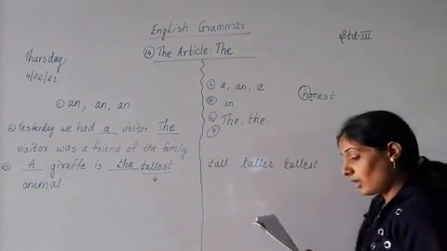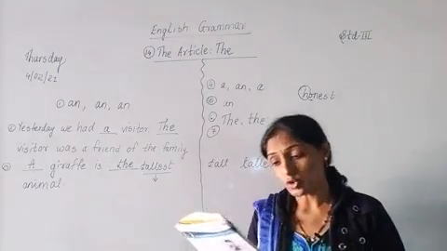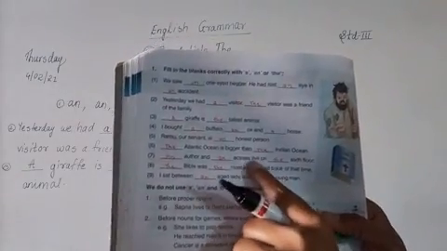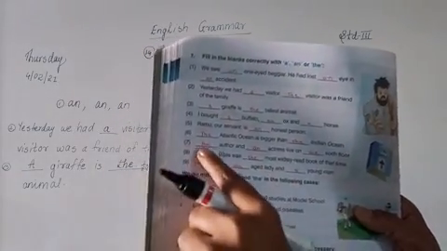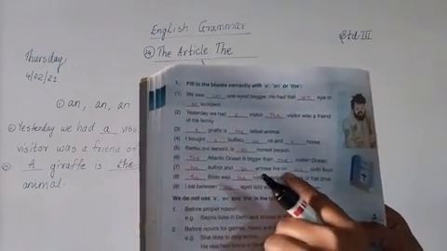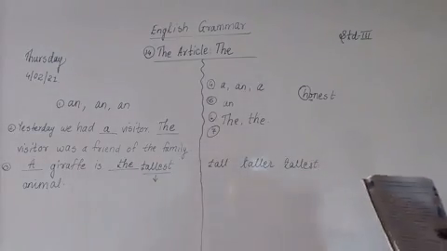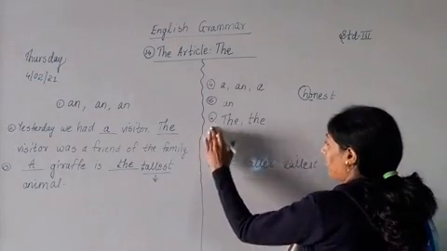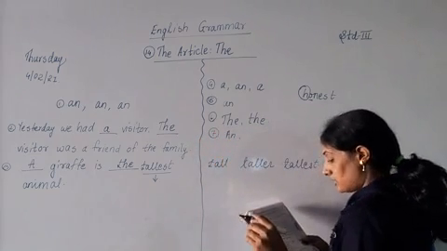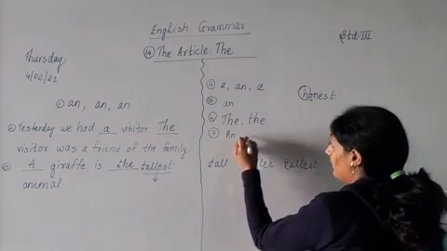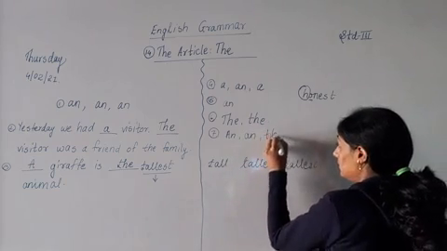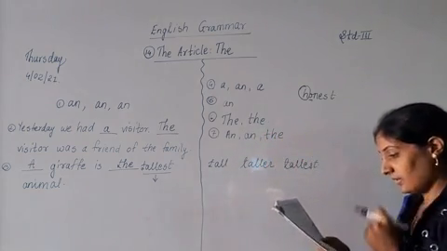Understood? After that, seventh is dash author and dash actress live on dash 6th floor. An author and an actress live on the 6th floor. So an actor, an author and an actor lives on the 6th floor.